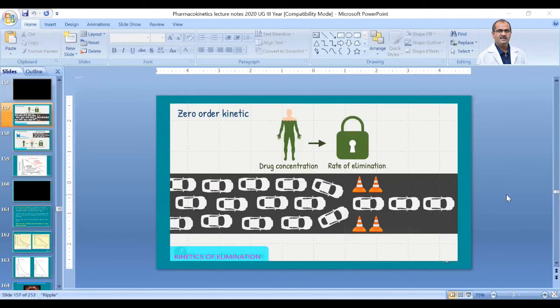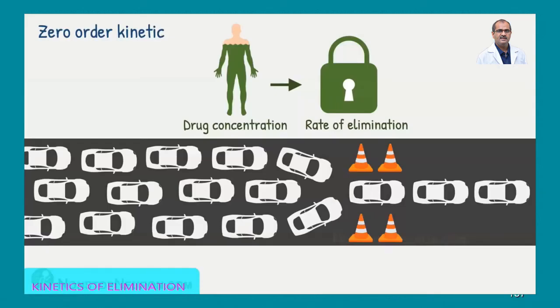So usually in zero order kinetics and first order kinetics, all the organs are participating. What are all the organs of excretion? Number one is the kidney, number two is the feces, number three is the bile, number four is the sweat, or so many things. All these will participate. That's not the thing.